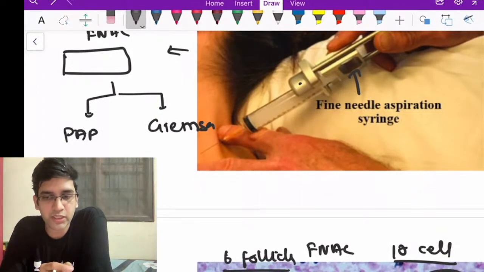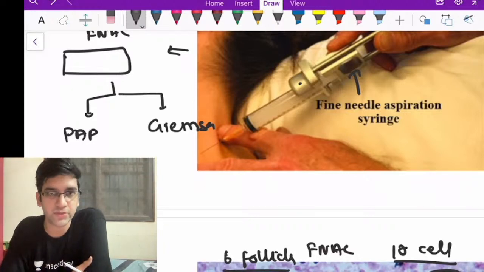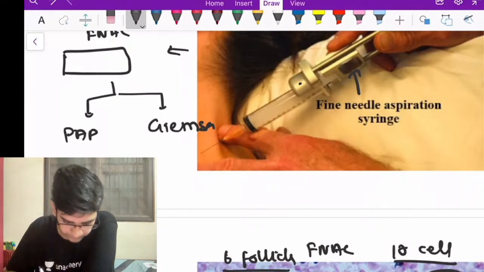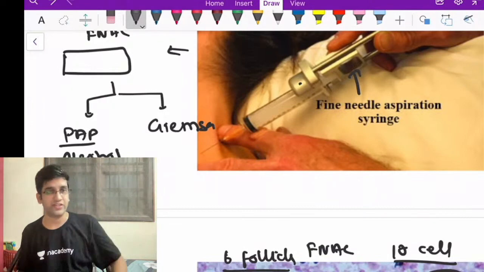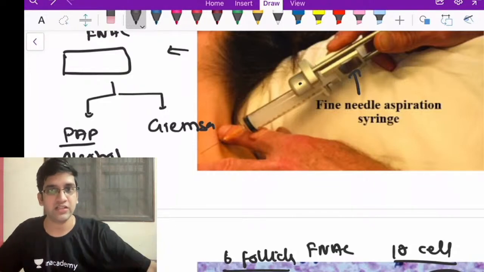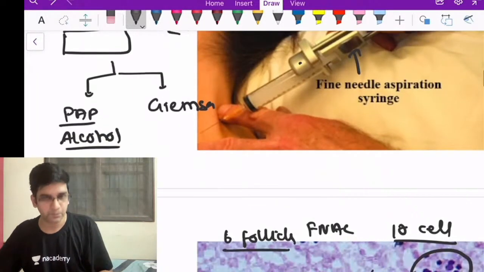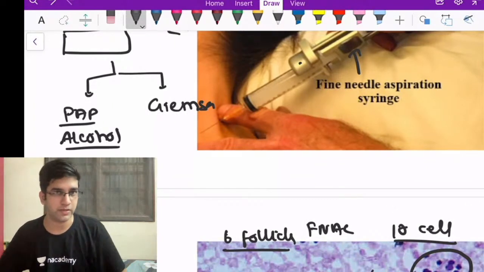I'm having a stain of pap smear, right? What do you think is the fixative for pap smear? Because this is again a question related to fixative, which has also come in the previous years. What's the fixative for pap smear? It is alcohol. Pap smear should always be fixed with alcohol, be it the pap smear in the cervical lesion or be it in your FNAC. Yes, ethanol 95%, absolute alcohol, that should be there.